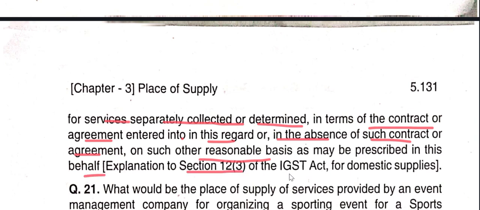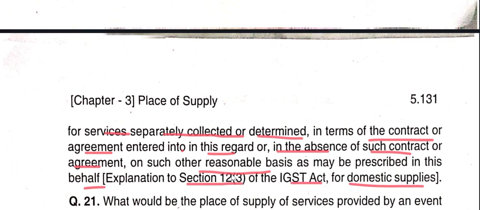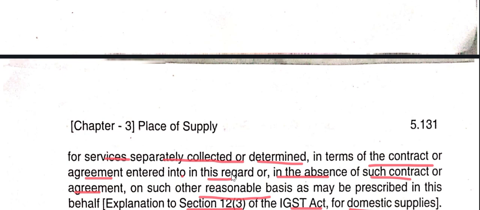Explanation, Section 12(3) of the IGST Act, domestic supplies. So based upon the agreement, based upon the contract, whatever service has been done, based upon that, the amount is to be considered. If there is no contract or agreement as the basis, the actual work done in the various states is to be considered on a proportionate basis. The total supply value is to be apportioned based on the work they perform. Then from that, the value of supply is to be determined in the respective states.